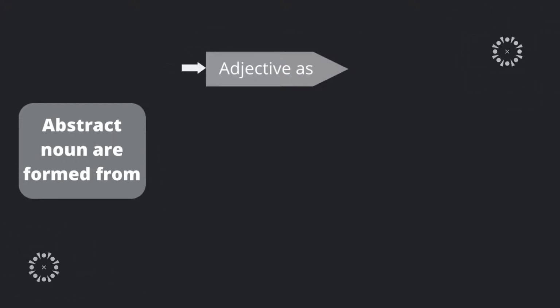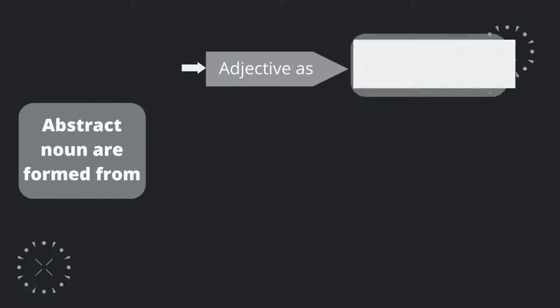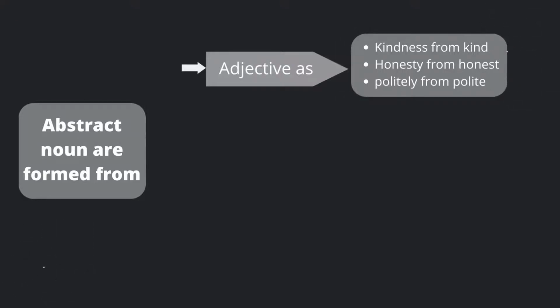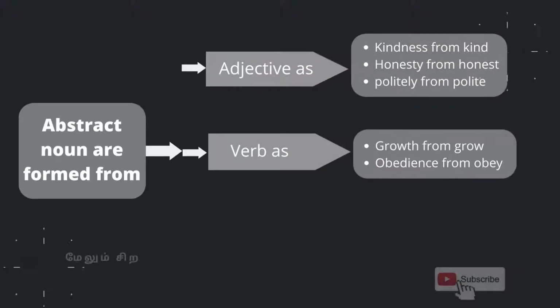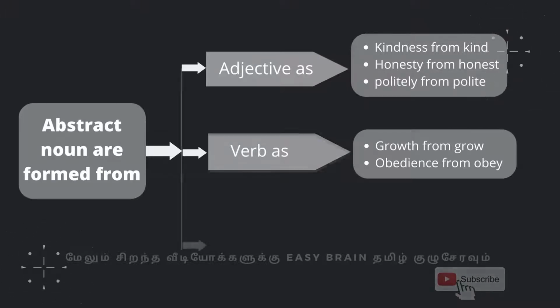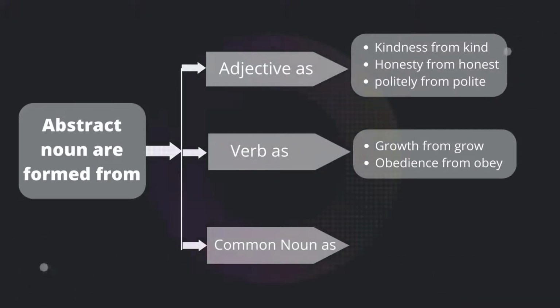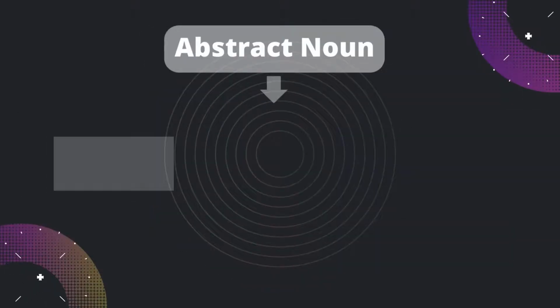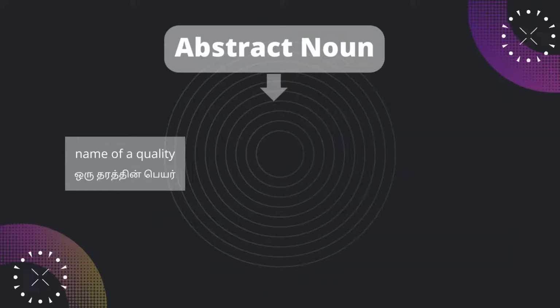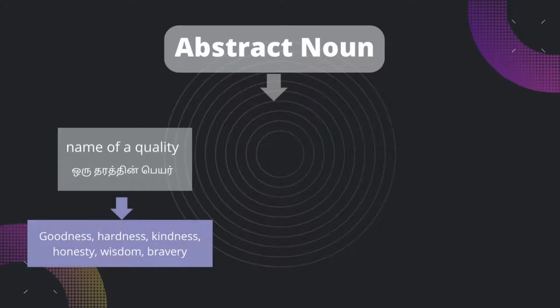Usually, abstract nouns are formed from adjective as kindness from kind, honesty from honest, politeness from polite, and from a verb as growth from grow, obedience from obey, and from common noun as childhood from child, slavery from slave. Abstract noun is usually the name of a quality, action or state.